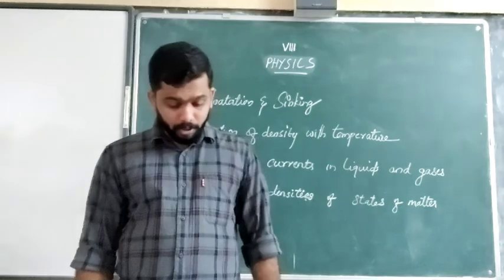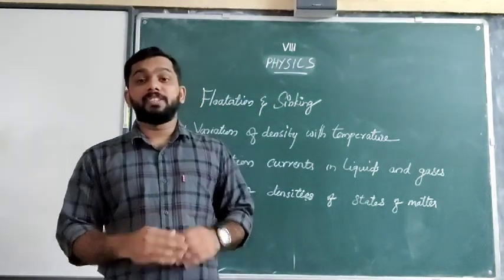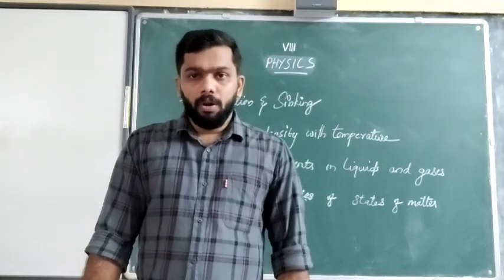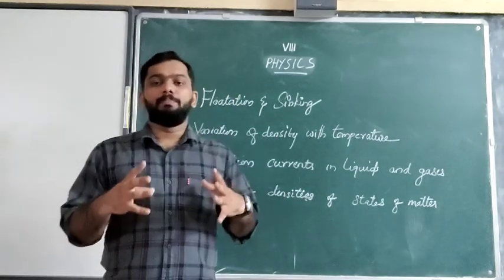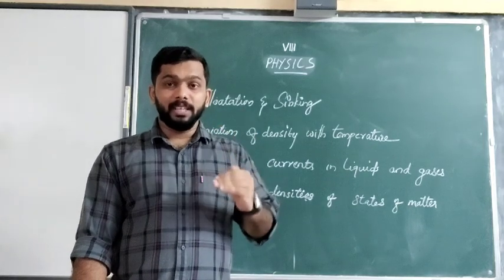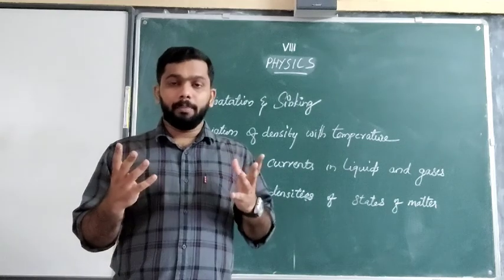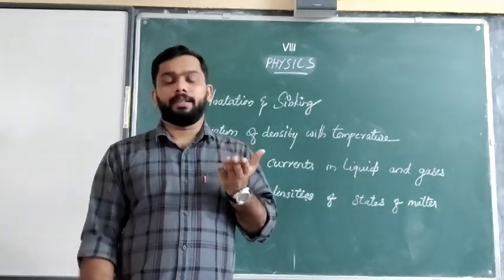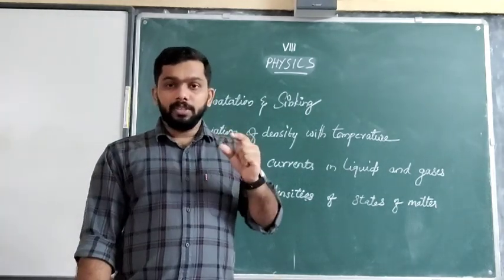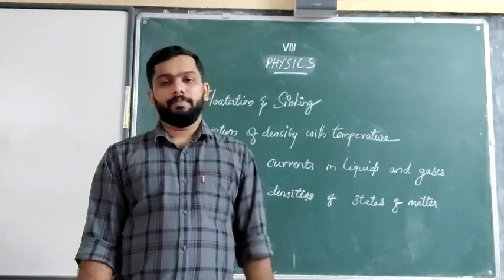So today, the first point is flotation and sinking. When we place a body, especially in water, will it sink inside the water, or will it float over the water? This is determined by the density.